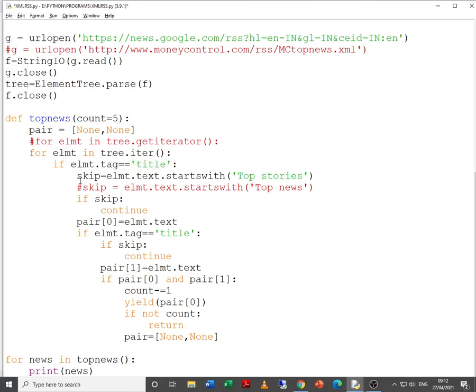Now what we have written: skip is equal to element.text dot starts with top stories. Now if element.text starts with top stories, that means it is not a news line. This is specifically for Google. For Money Control we have top news.